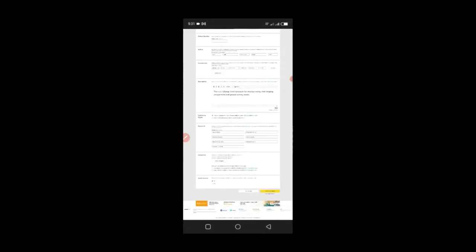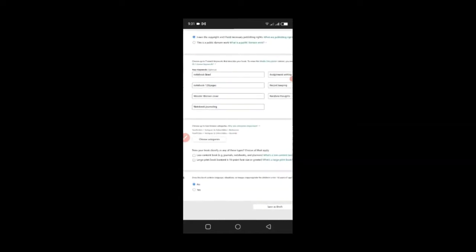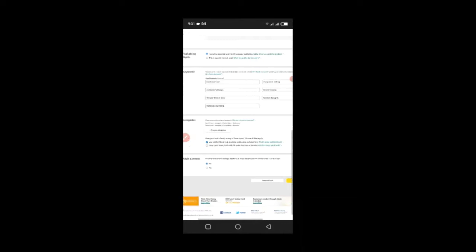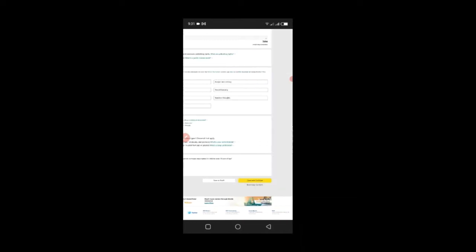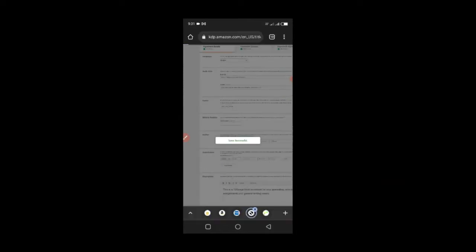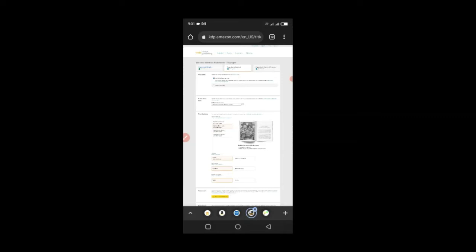The only thing I need to do is answer, does your book classify any of these? Choose all that apply. So I'm going to choose low content book because it's a notebook and a planner if you want it that way. It doesn't contain adult content. So I'm just going to save and continue. And then the next step, like you see here above, is the content, which is my manuscript and my cover.